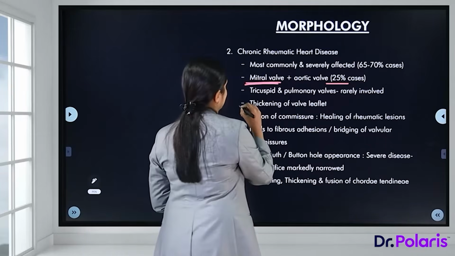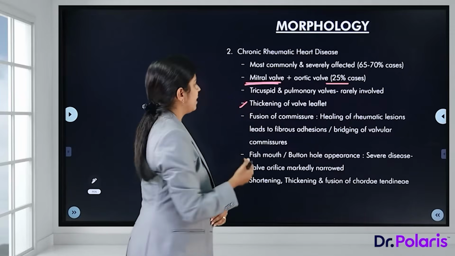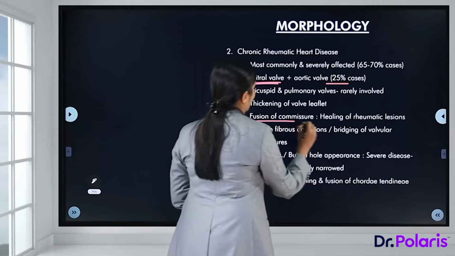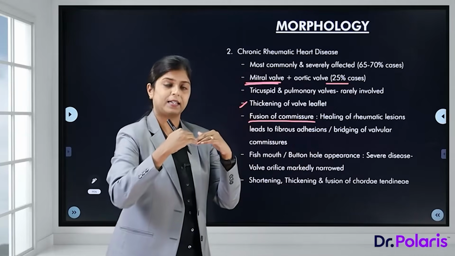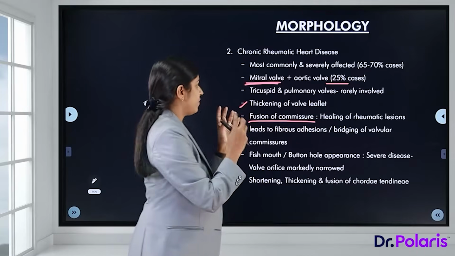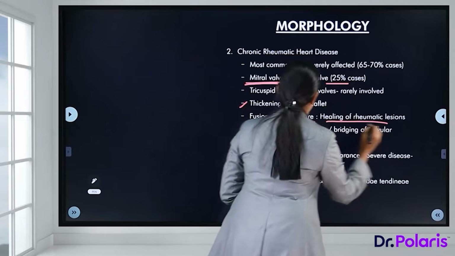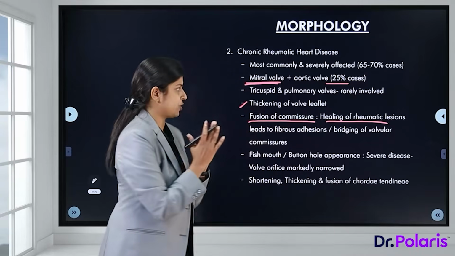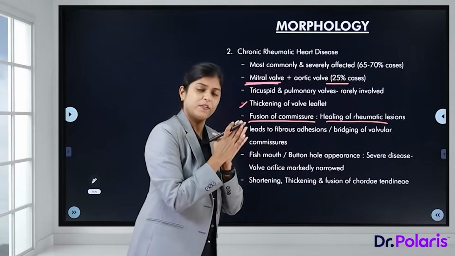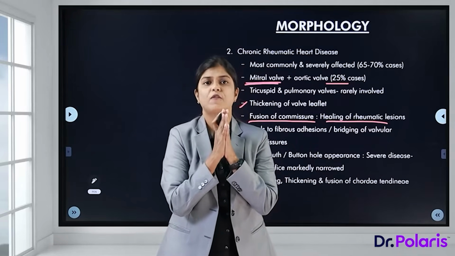What we see here is thickening. The valves become very thickened. The leaflets become very thickened. There is fusion of the commissures, where both the anterior and posterior leaflets close; that area is known as the commissure. So we have fusion of the commissure, in which the healing of the rheumatic lesions leads to fibrous adhesions, and because of the fibrosis both the commissures come together and become adherent.